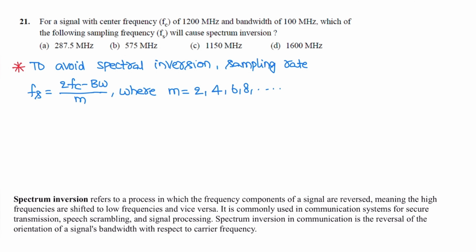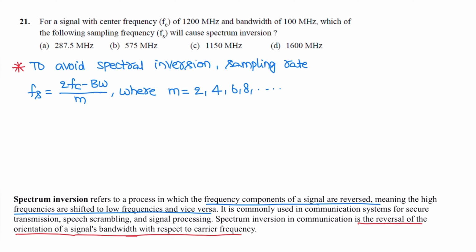Next question. For a signal with carrier frequency fc of 1200 MHz and bandwidth of 100 MHz, which of the following frequencies will cause spectrum inversion? Spectrum inversion refers to a process in which the frequency components of a signal are reversed. That is, high frequencies are shifted to low frequencies and vice versa. It is commonly used in communications for secure transmission, speech scrambling, and signal processing. Spectrum inversion in communication is a reversal of orientation of signal bandwidth with respect to carrier frequency.